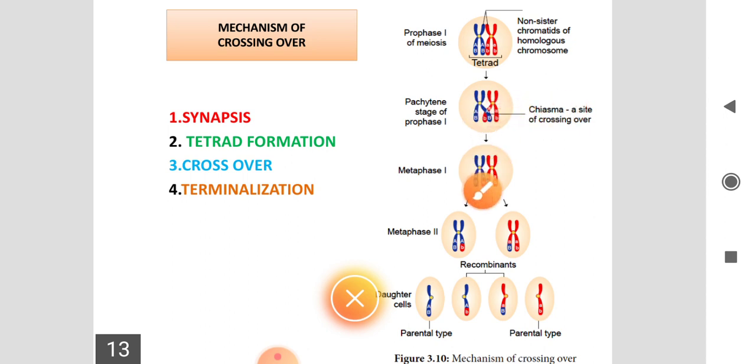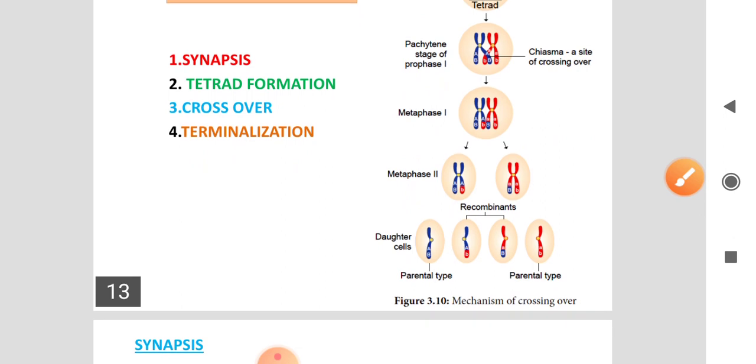After the chiasma formation, crossing over takes place, interchanging their corresponding segments. These blue color and white color segments are changed. You see in this diagram, the blue color and the red color change. So in metaphase 1, these corresponding segments are interchanging their characters. During metaphase 2, these two are separated.